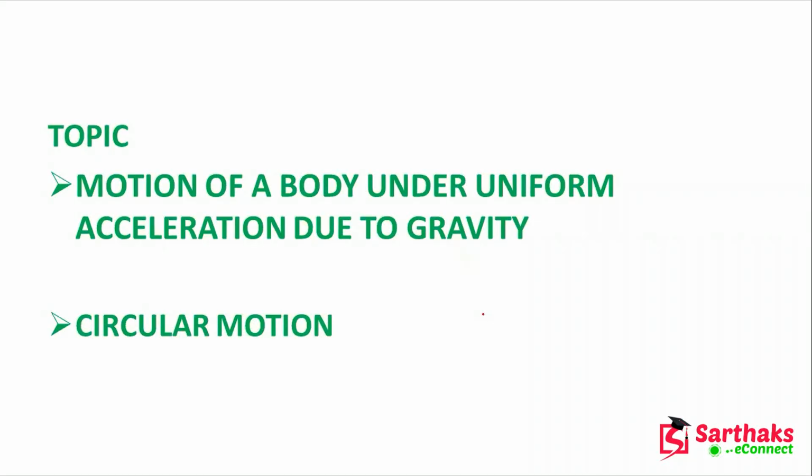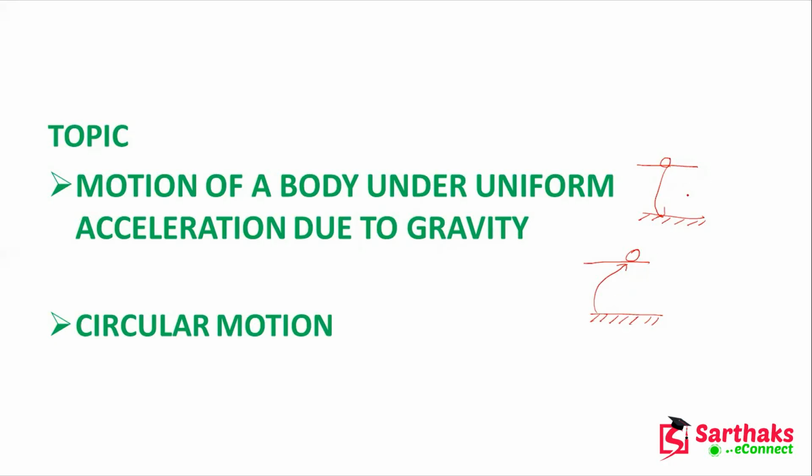So, motion of a body under uniform acceleration due to gravity. Here we will discuss two cases. First one, suppose this is the height and this is our ground and you are throwing a ball towards this ground. So at that time, what will be the acceleration? And another condition we will discuss is that you are standing on the ground and you are throwing a ball to a certain height. So these two conditions we will discuss here.